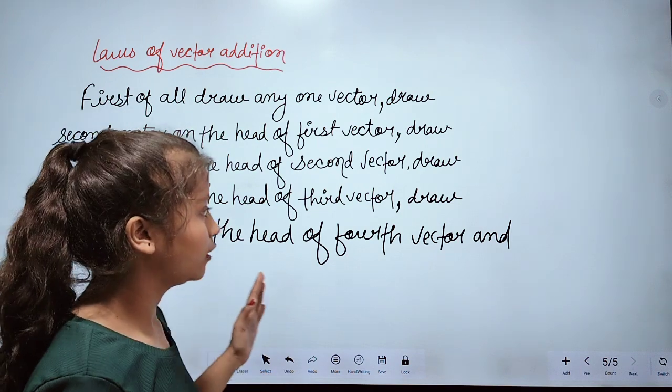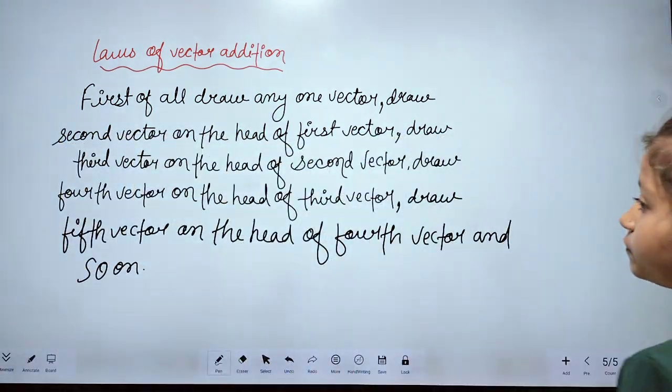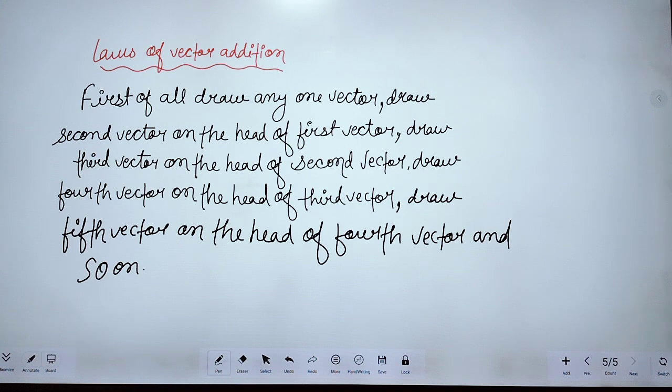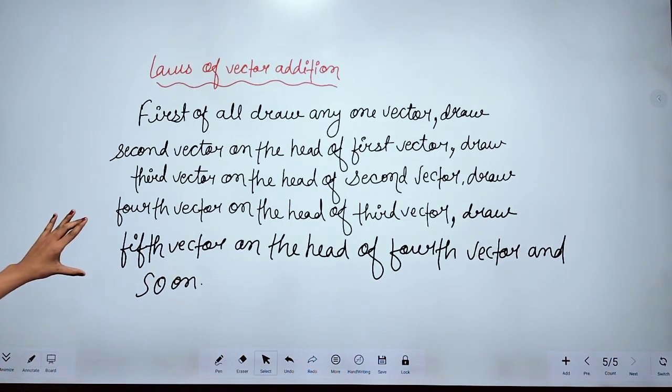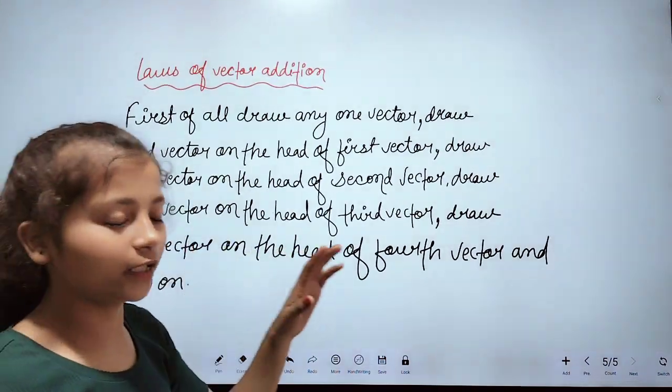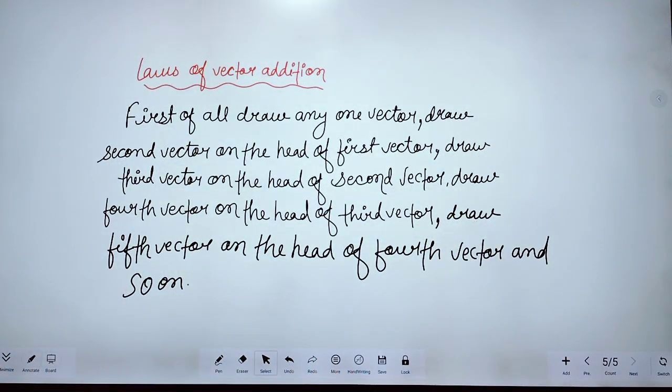Okay, and so on. It means, let's see what is written here. First of all, we have to draw any one vector. After that, we have to draw a second vector on the head of the first vector that we drew.